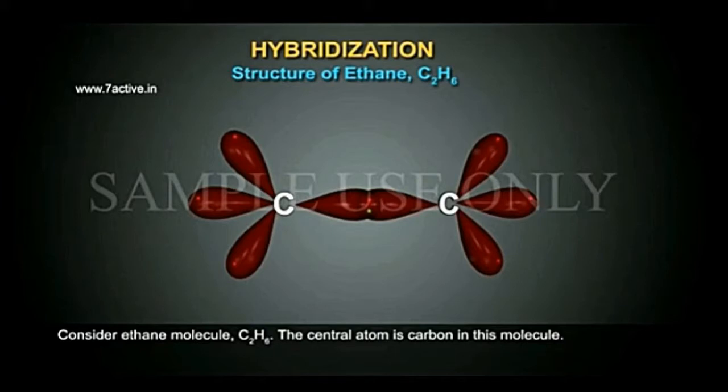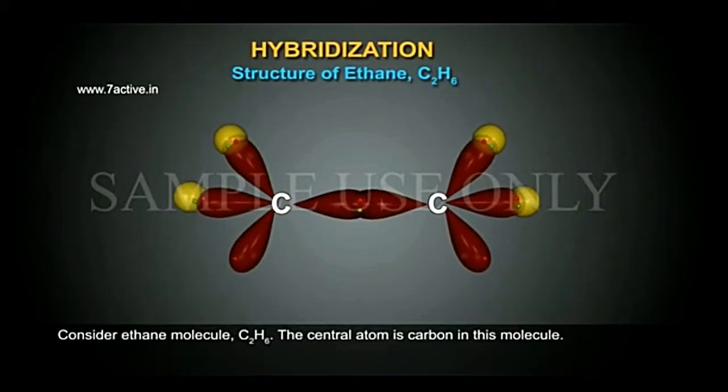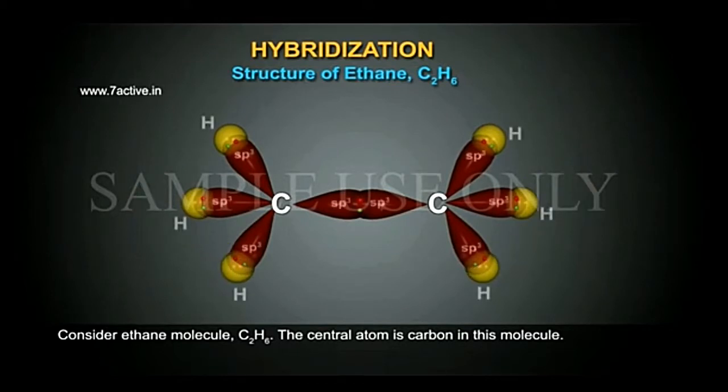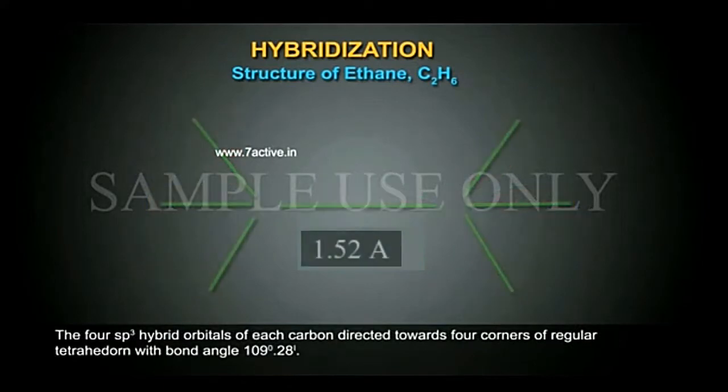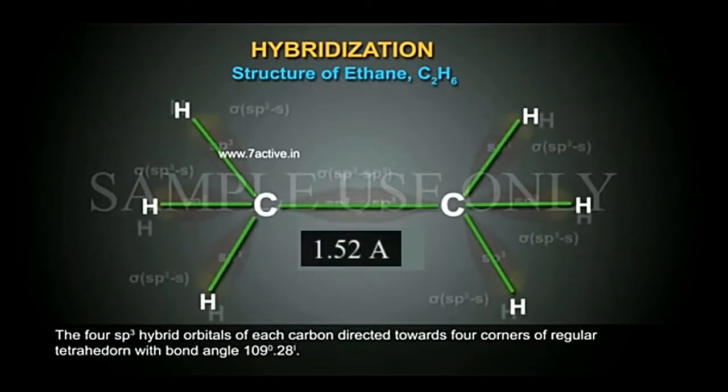Now, after formation of the C-C sigma bond, on each carbon we have three sp3 hybrid orbitals, which are also half filled. These half-filled sp3 hybrid orbitals overlap with the half-filled 1s orbital of hydrogen to form C-H sigma bonds. Six such sigma bonds are formed between the carbon atoms and six hydrogen atoms.